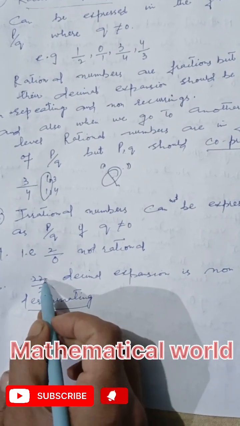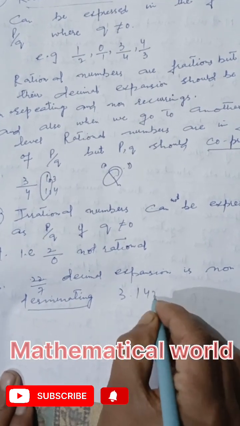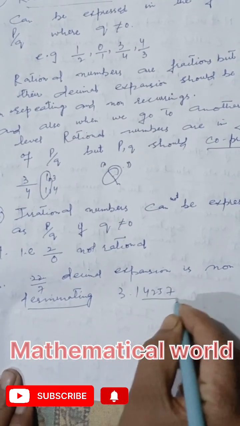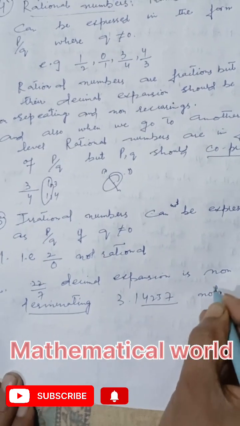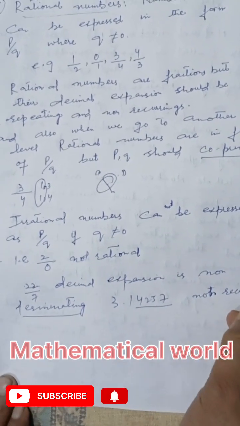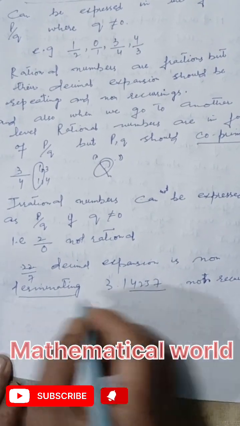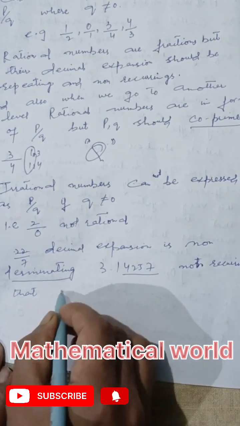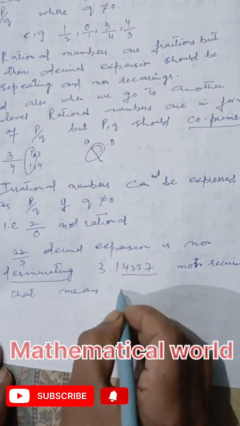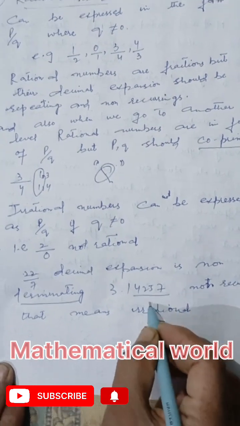If I divide 22 by 7, there comes result 3.14257. That is non-repeating and non-recurring, non-terminating and non-recurring. That means irrational.